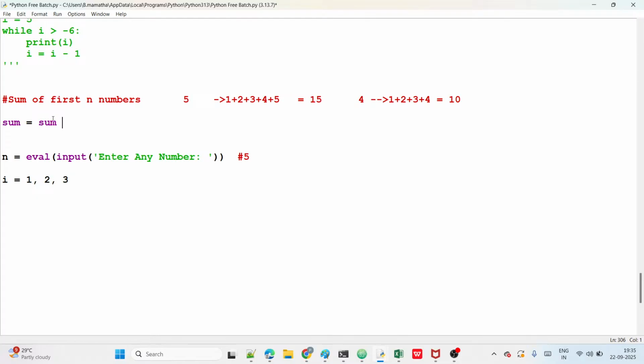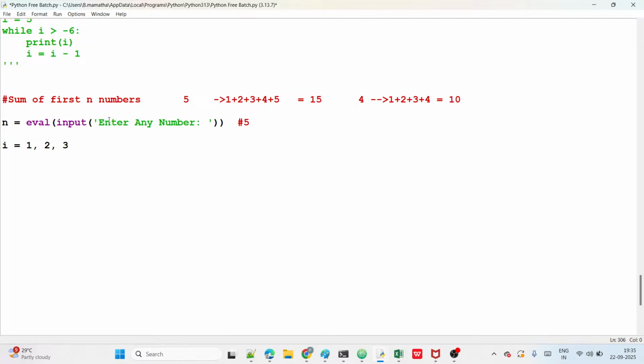So I take here sum equals sum plus I value every time. I'll explain again, observe now. I take the starting I value 1, and I take a sum value, the total, starting at 0. Now while that I value should be less than or equal to 5, which means n, because I want to count up to 5 only.